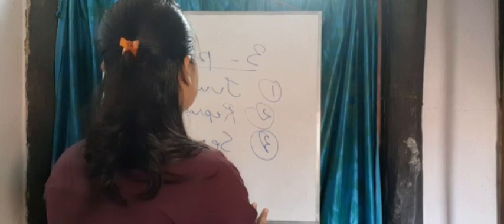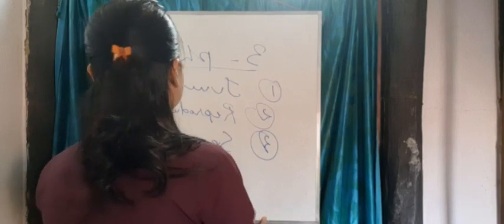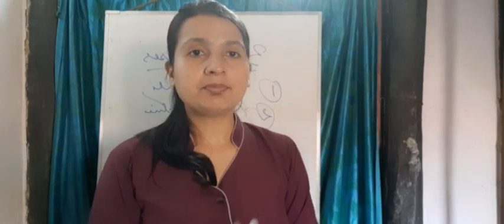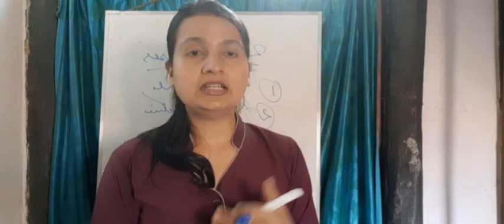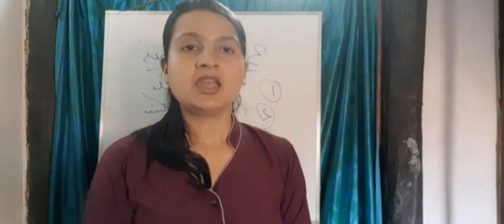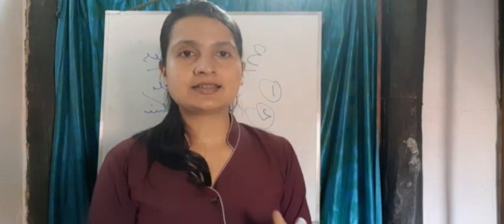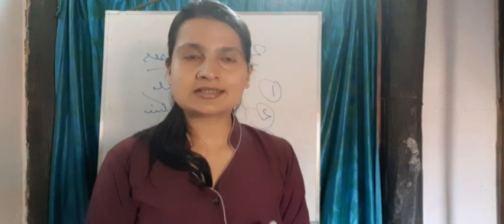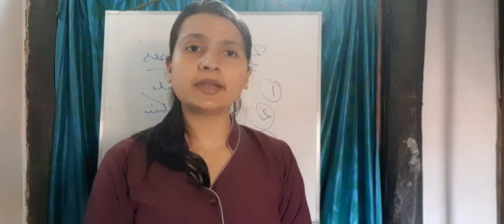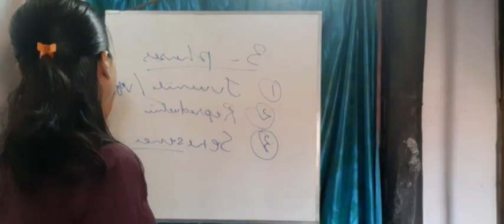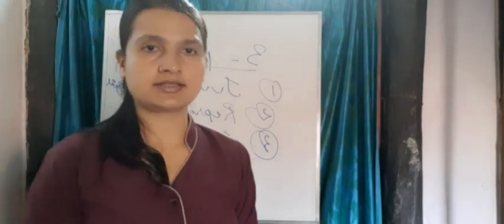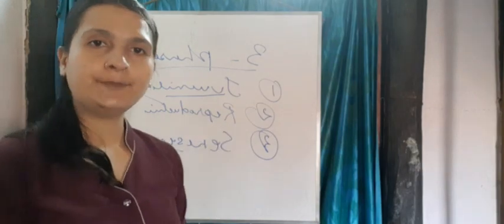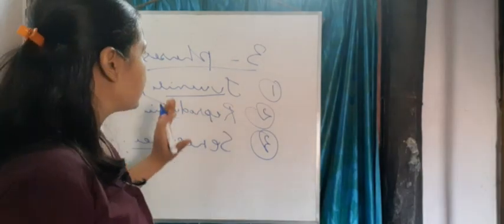Number third is your senescence. So senescence is a stage where living organisms stop reproducing. The reproductive stage stops. They lose their capability of reproducing. So ultimately you can say that they start growing old, and at the end they die. So this is the final stage for an organism. And this juvenile phase is called the vegetative phase in plants. Juvenile in animals and vegetative phase in plants. So this is clear to you.